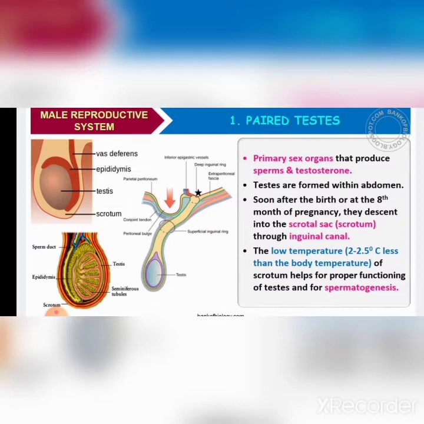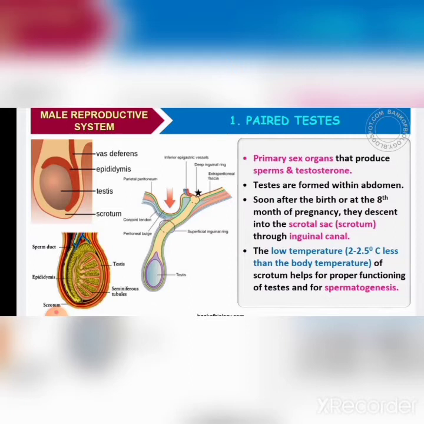Secondary sexual characters are, for example, change in voice, presence of beard and mustache, and presence of hair in the genital area or under the armpit. These characters are influenced by testosterone, which is produced by the testes.